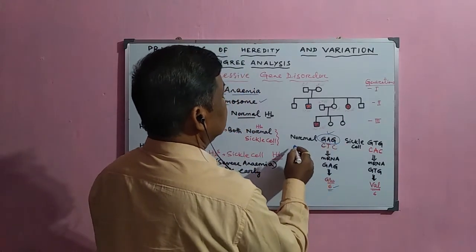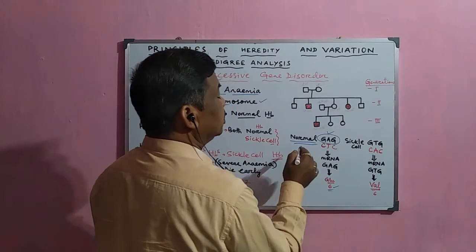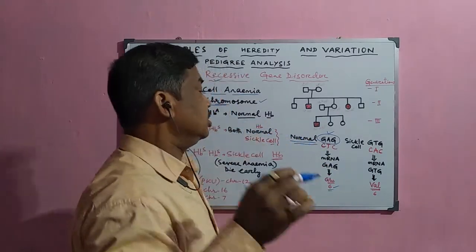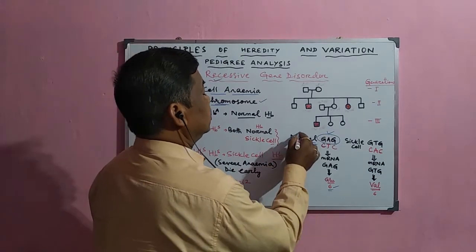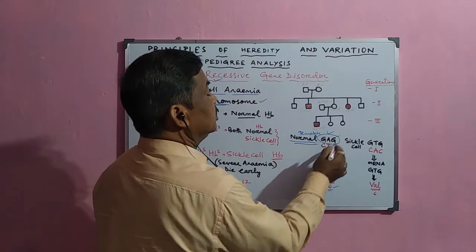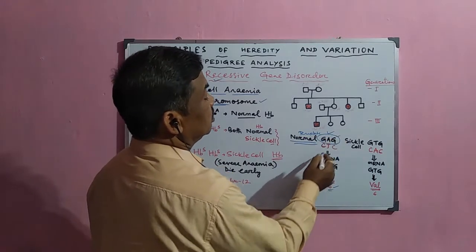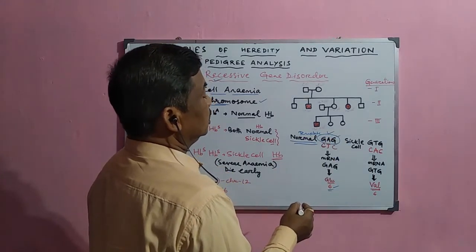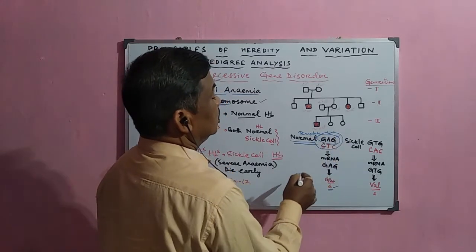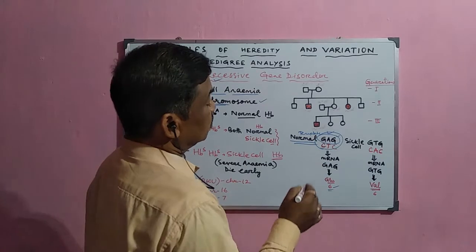When normal hemoglobin is synthesized, the DNA template is CTC, and the coding strand is GAG.